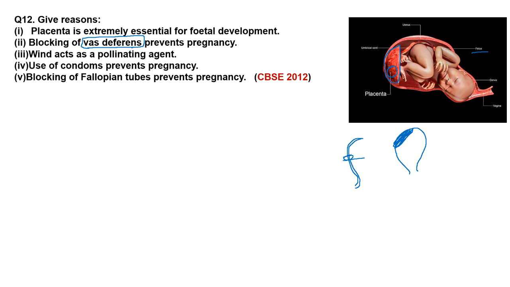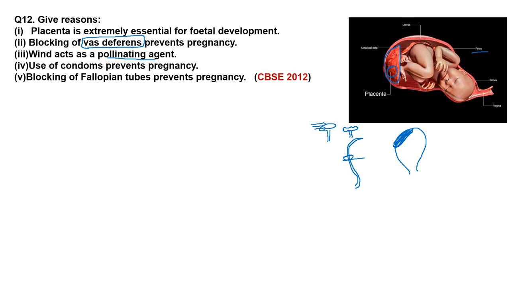Okay, wind acts as a pollinating agent because pollen grains are weightless, very light, and with wind they blow up and then they get settled over the stigma of another flower or the same flower of the same species. That is also very important, right? So it acts as a pollinating agent, which helps in the transfer of pollen from anther to stigma.